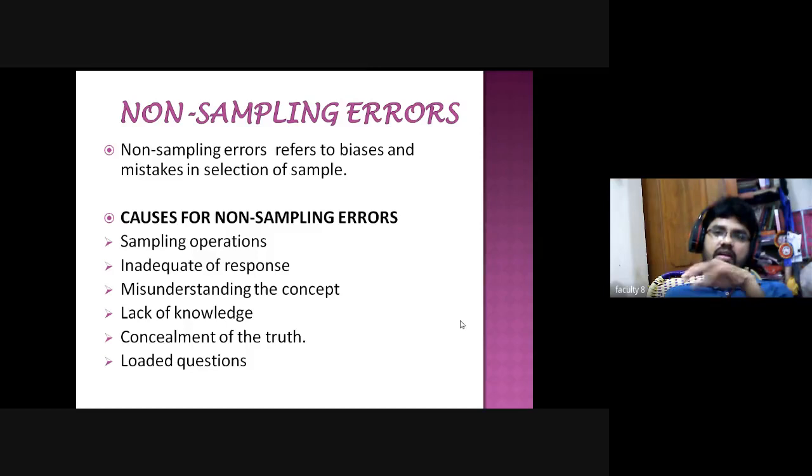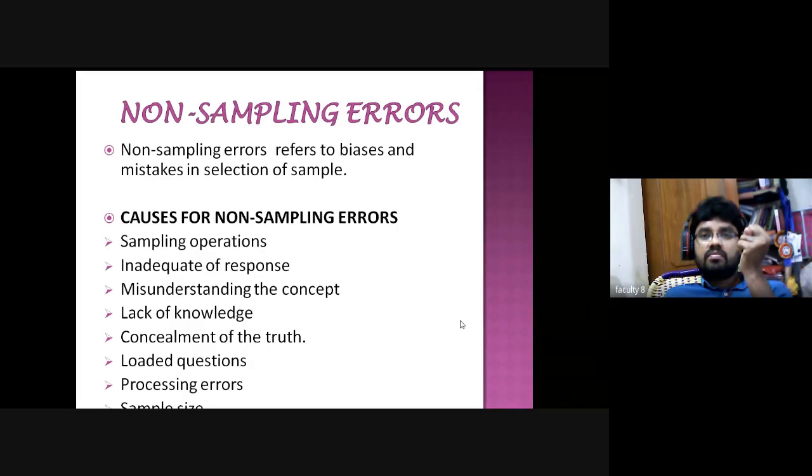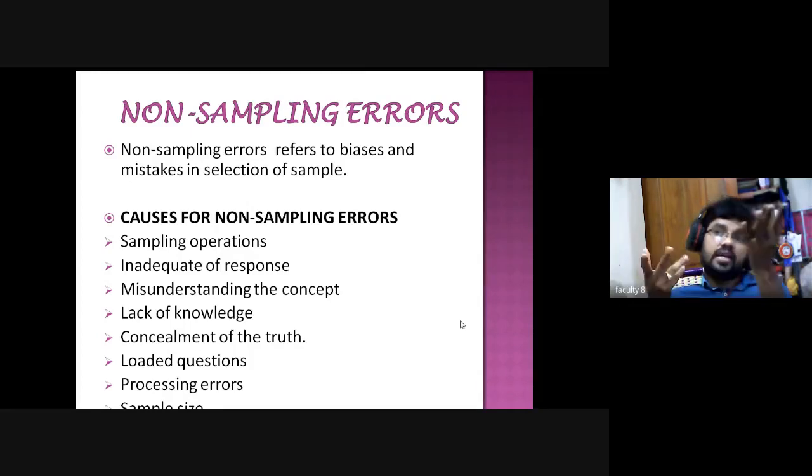Then processing errors. When you are doing the processing, we will get some errors also. These are non-sampling errors. Then sample size. If you have fixed a sample of 100 and select only 100, then when you are doing calculation or editing, you may get some sampling errors also. You may get a sampling error of 10% or 5%.